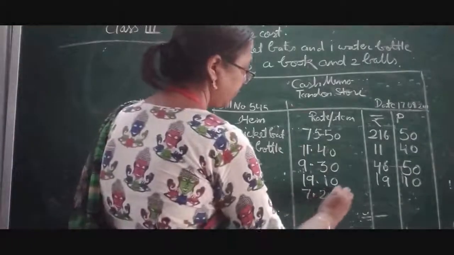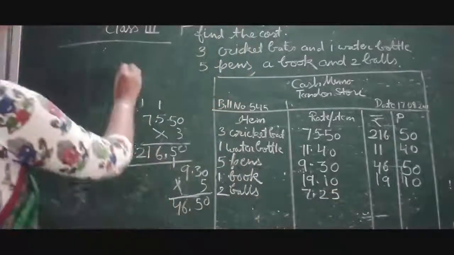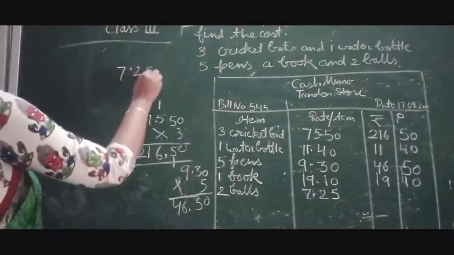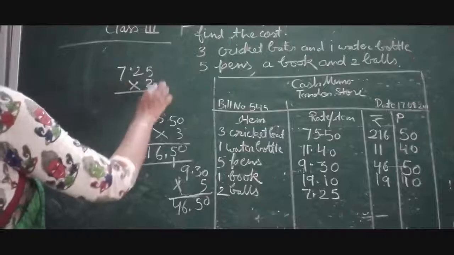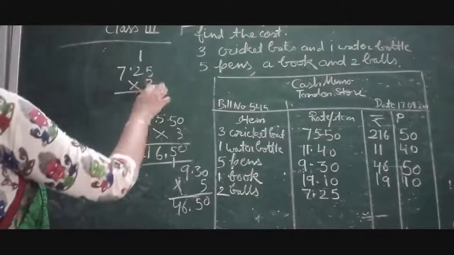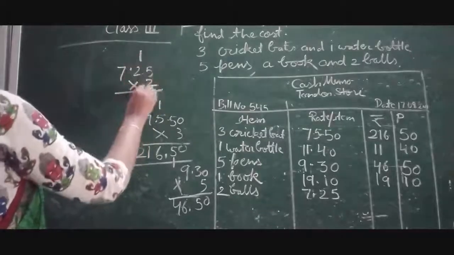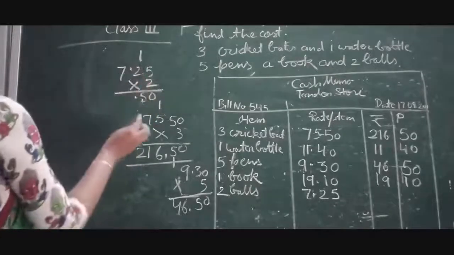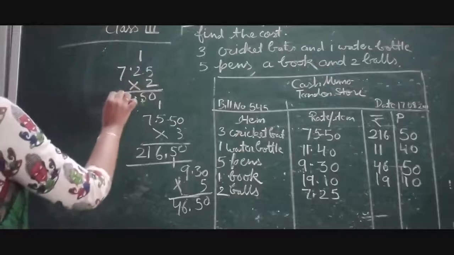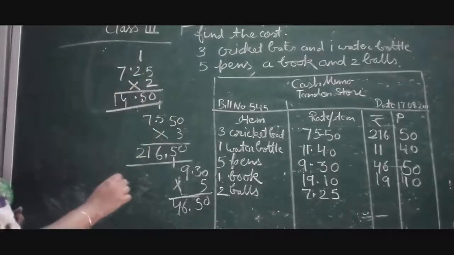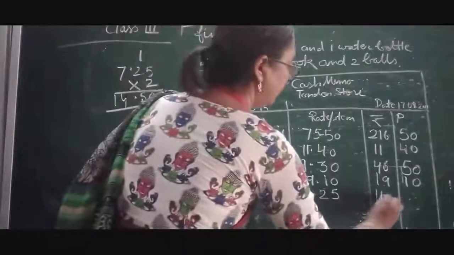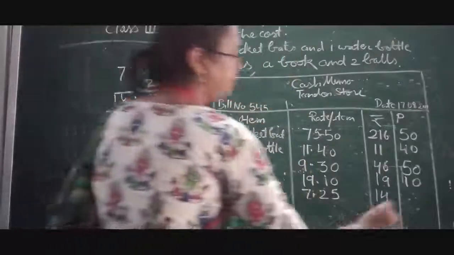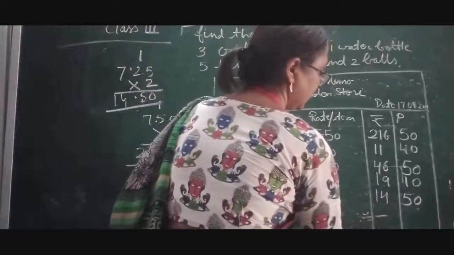We will multiply 7 rupees 25 paise by 2. 5 2s are 10, 1 carry over. 2 2s are 4 and 1 is 5. Now 7 2s are 14. Here you can see 14 rupees and 50 paise.